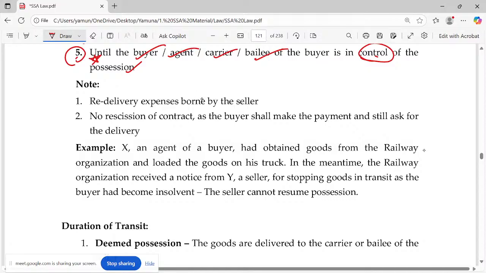Redelivery, obviously, who has to bear? No, generally, the seller has to bear the losses. You cannot rescind the contract, as the buyer shall make the payment and still ask for the delivery. You cannot resell; you should not do any of that.